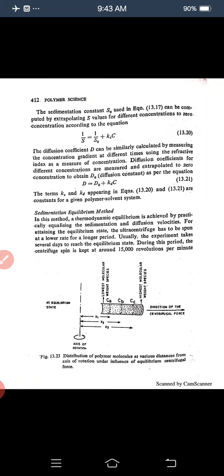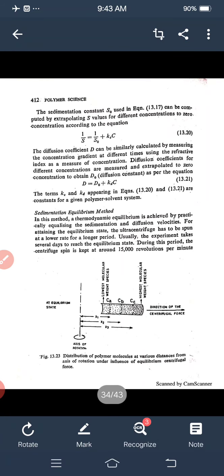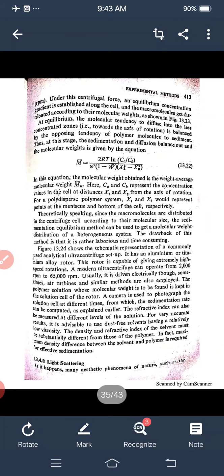The figure shows the distribution of polymer molecules at various distances from the axis of rotation under the influence of the equilibrium centrifugal force. This is the axis of rotation. This is x1, x2 and x3. This is CA, CB and CC. RPM, rounds per minute. Under the centrifugal force, an equilibrium concentration gradient is established along the cell. The macromolecules get distributed according to their molecular weight as shown in the figure.